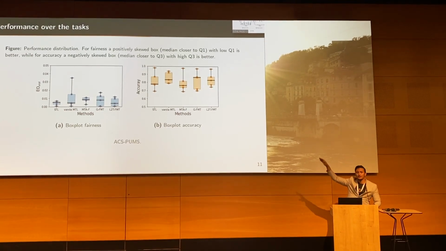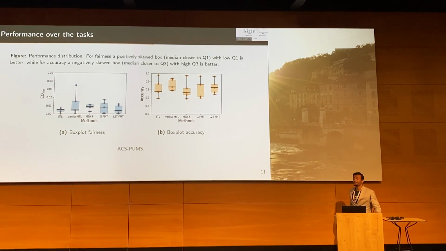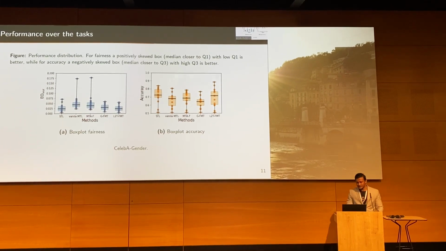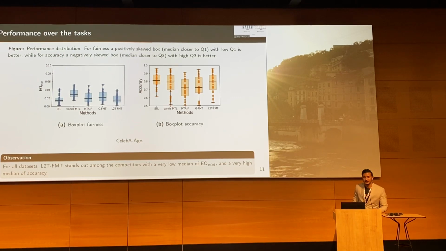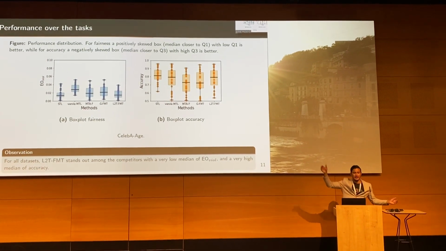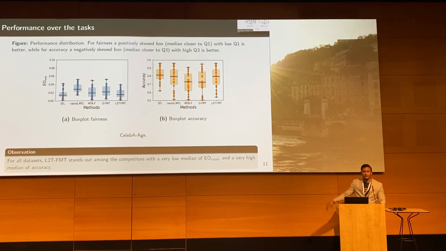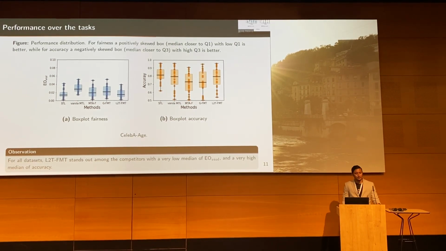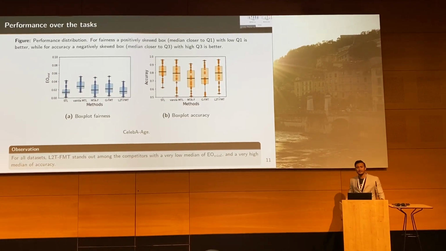The median for fairness violation we wanted to be lower, and the median for accuracy higher. We checked that for all the experiments, and what we find is that, first of all, we do not have comparatively high whiskers as other competitors have, and secondly, our median is very close to what we wanted: a low median for the equalized odds violation, and a high median for accuracy.